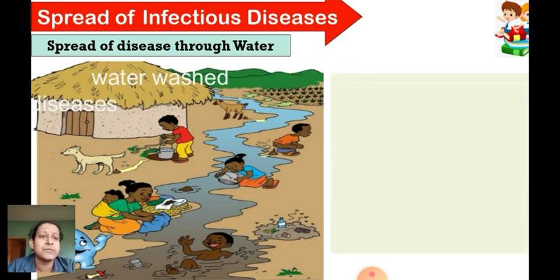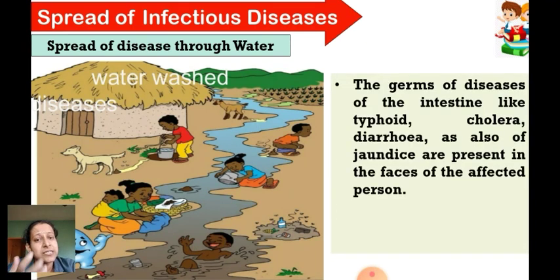And suppose these germs are of the diseases of the intestines, like intestinal diseases such as diarrhea, jaundice, typhoid, cholera. If a person is suffering from any of these diseases and it enters through this way, then what can happen? The healthy person, suppose that girl you can see is taking water to her home. If she carries that water, and if they have a habit of drinking the water without filtering and boiling, then of course the person will get that disease, because that water is contaminated with so many germs.